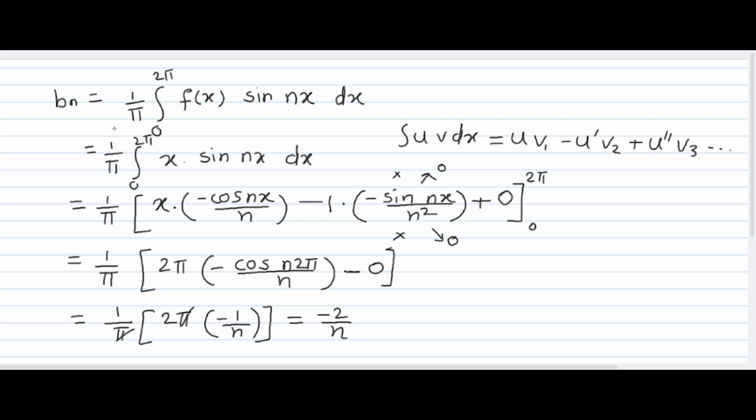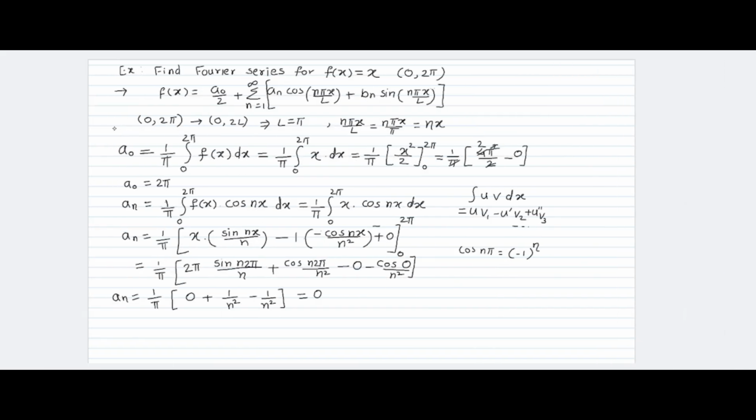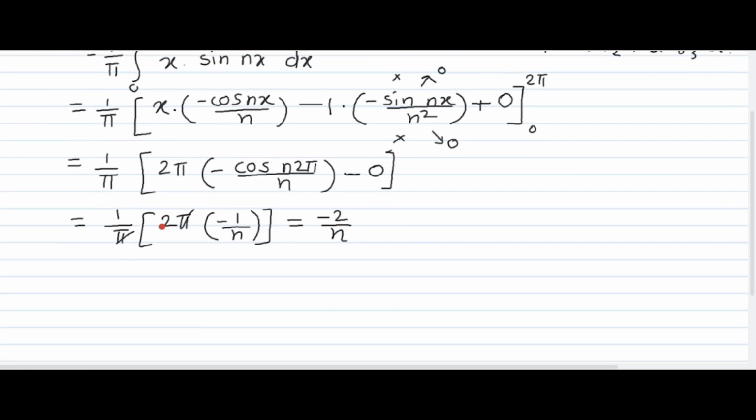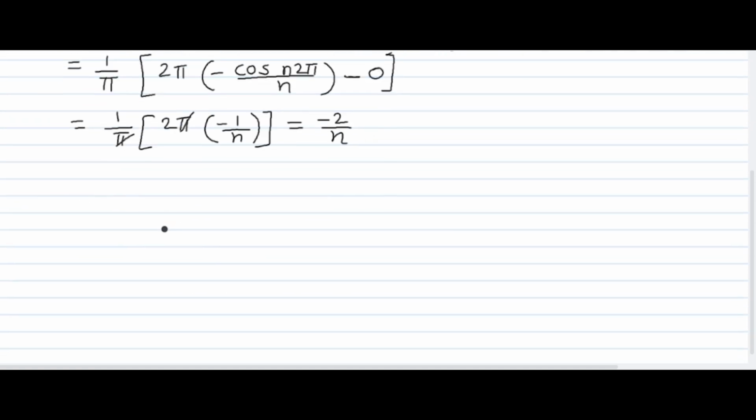Okay. Now let's immediately recollect the values. So here a naught is equal to 2 pi. An was 0. So let me write here that a naught is 2 pi, an is 0 and bn is equal to minus 2 upon n.